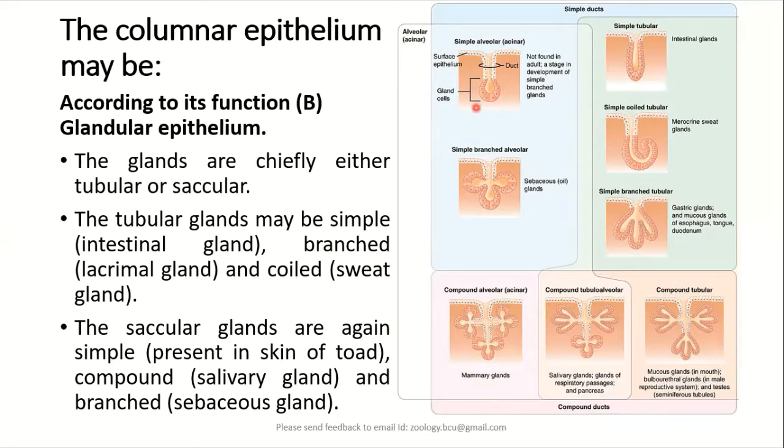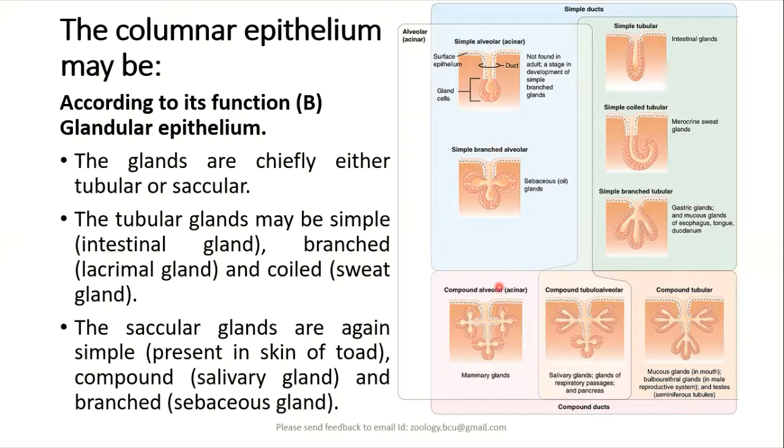Similarly, the saccular glands may be simple saccular, as we see in the skin of frog, where they secrete some irritating substance, or in the skin of toads particularly, where we have this type of epithelial gland secreting poison substance. Similarly, we have some mucus secreting glands in the skin of frog.